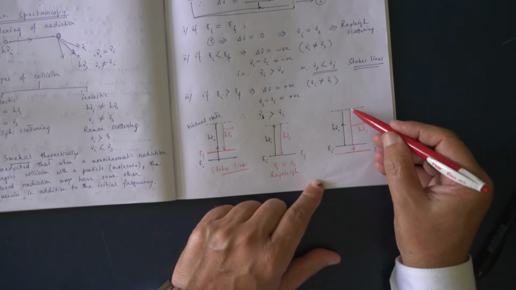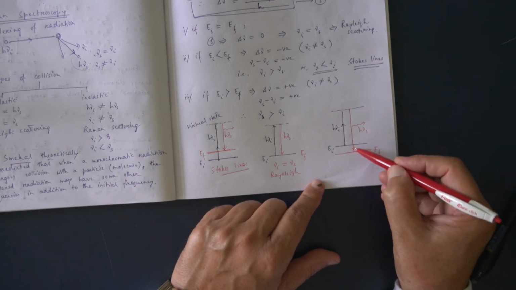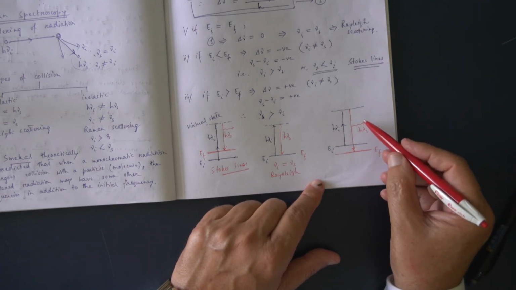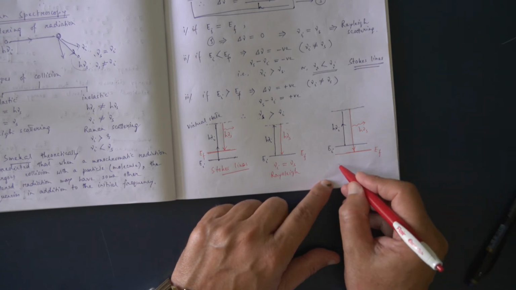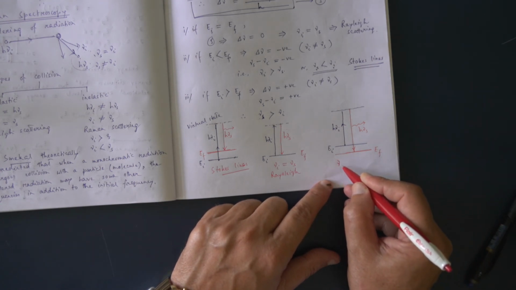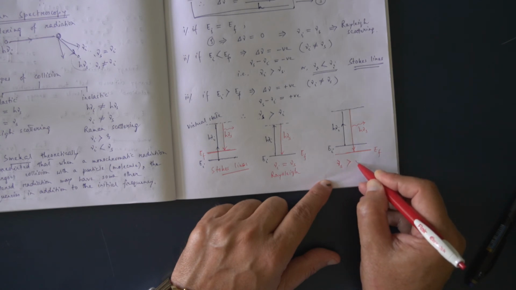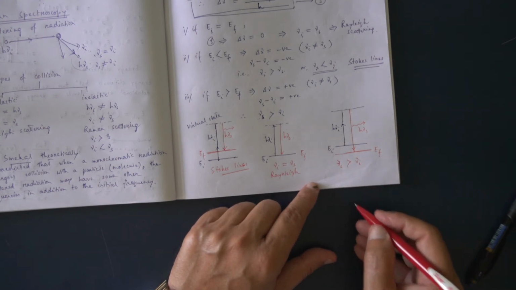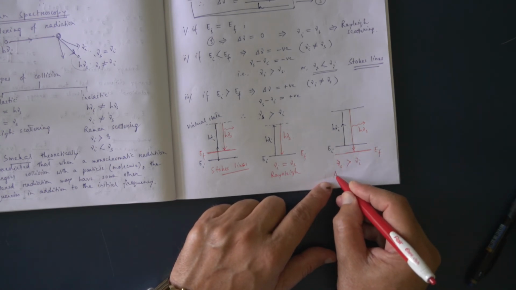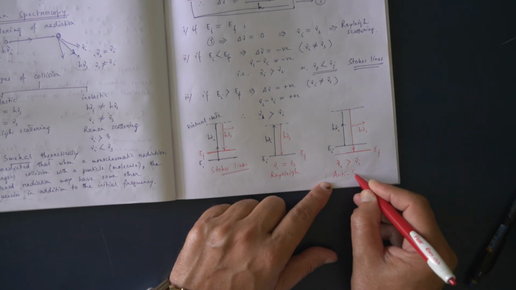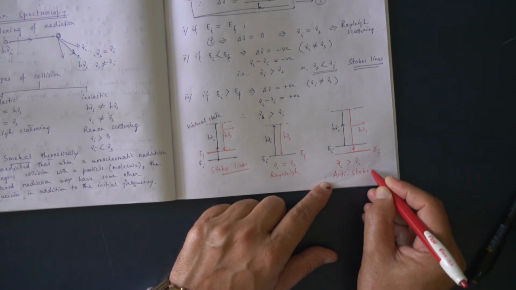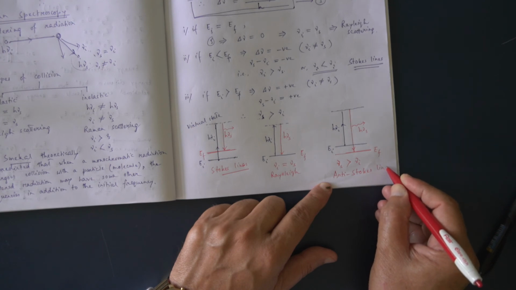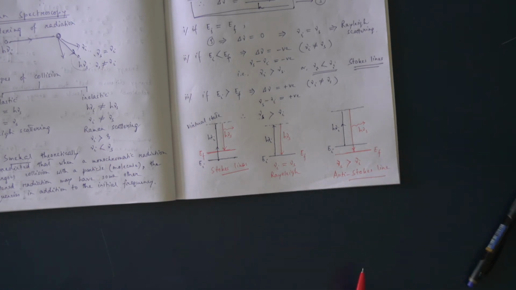Now you see, the scattered photon has higher energy than the incident photon. That means the frequency of the scattered photon is greater than the frequency of the incident photon, and this corresponds to the anti-Stokes line. Okay, so this is the quantum theory of Raman spectroscopy.